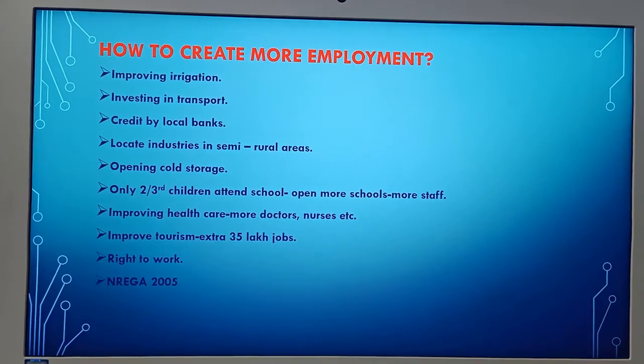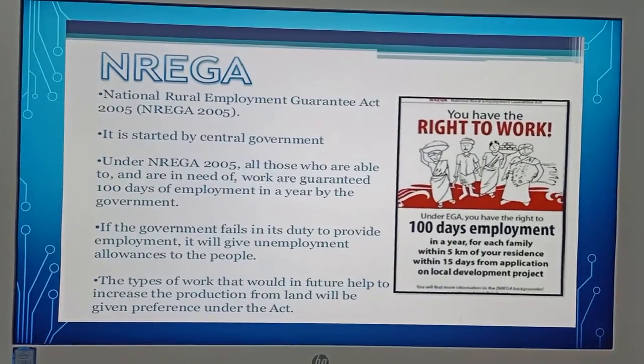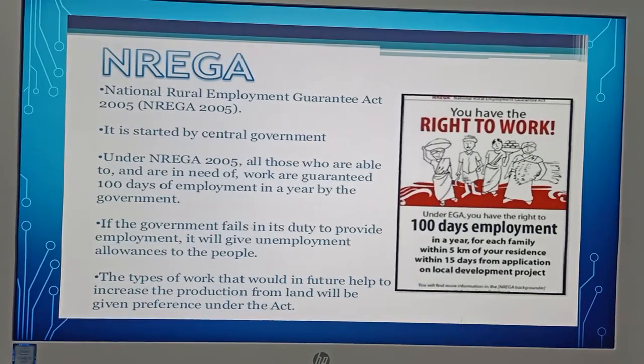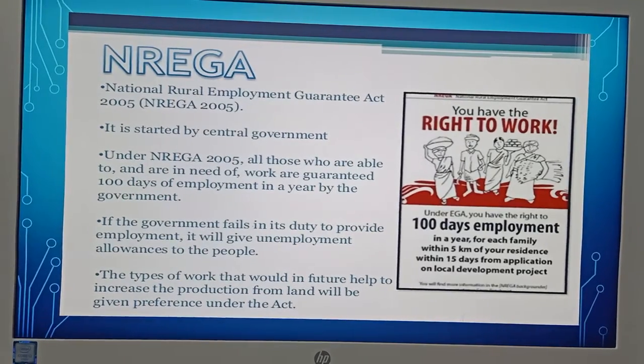Last one, NREGA 2005. Let us recollect NREGA 2005 which we learned in 9th standard. Under this act, those who are able to work are provided 100 days of employment by the government in a year. NREGA, National Rural Employment Guarantee Act 2005. It was started by the central government.